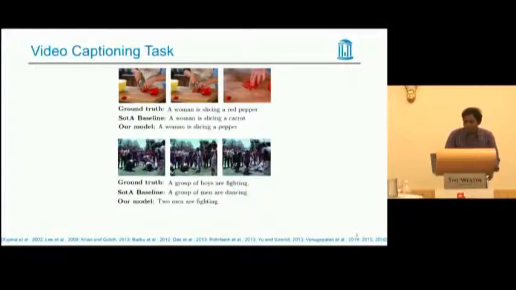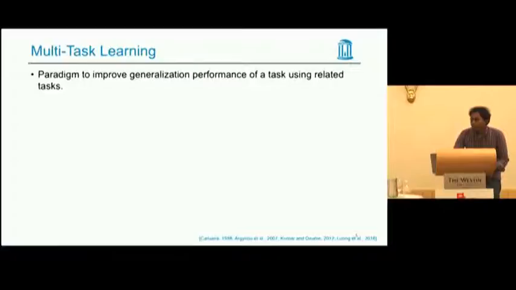Our model addresses these issues with multitask learning, using related video prediction and entailment generation to improve the temporal and logical storyline dynamics respectively. Let's see what multitask learning is. It's a useful paradigm to improve the generalization performance of a task with related tasks, for example, see Caruana 98.